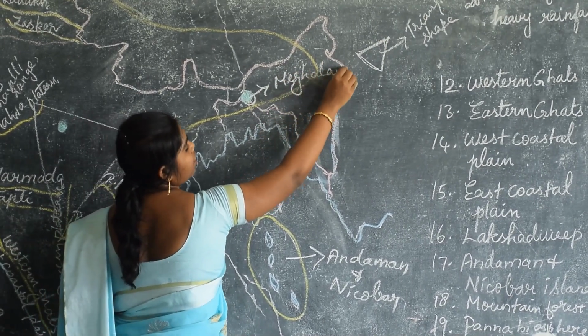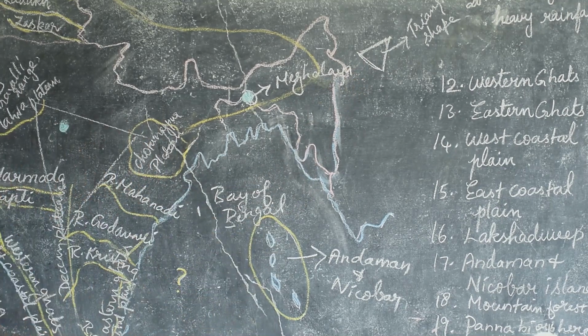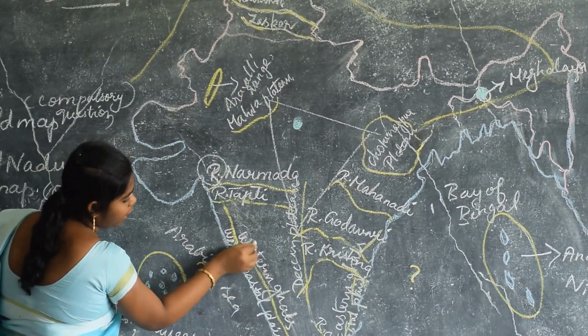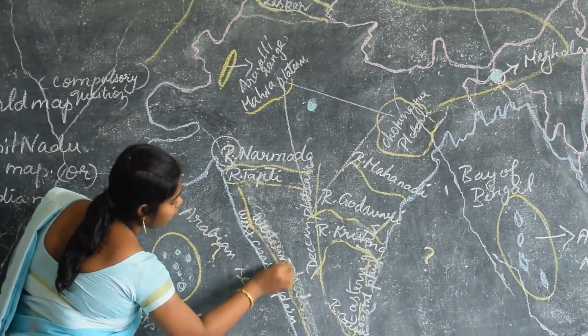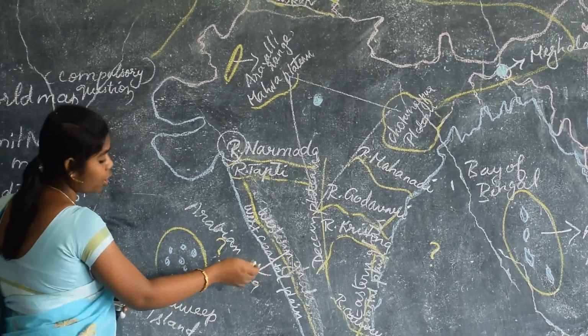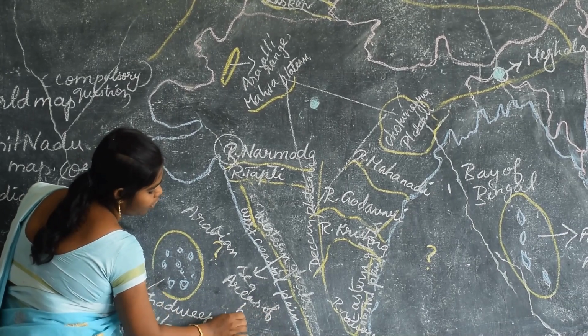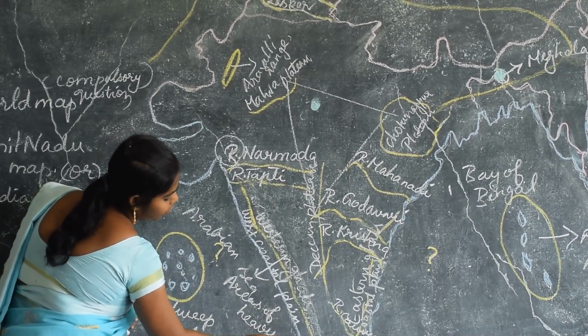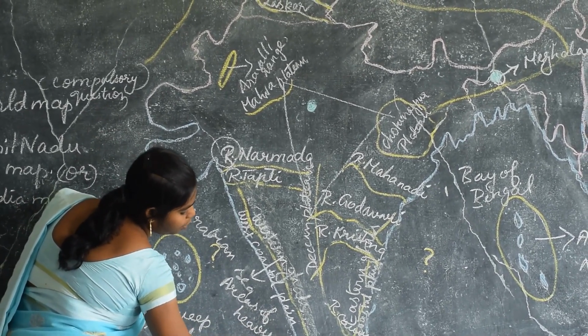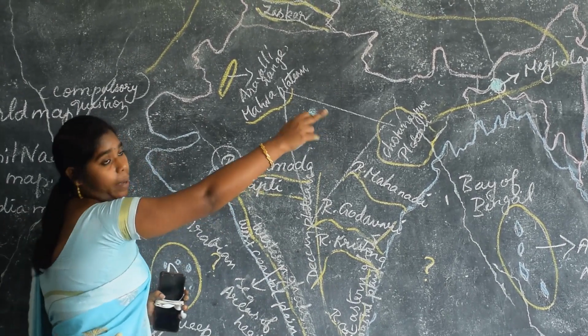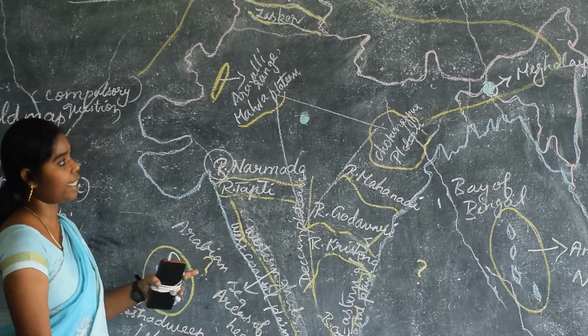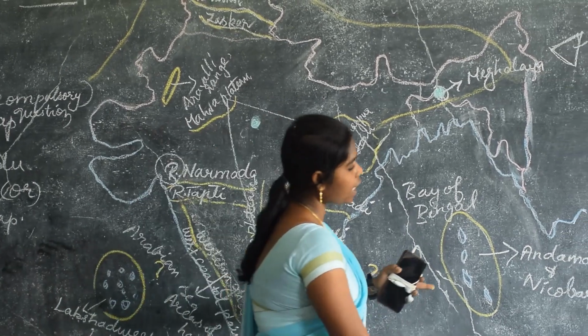And the Western Ghats also receive heavy rainfall. Areas of heavy rainfall, you have to write down Meghalaya and also the Western Ghats.